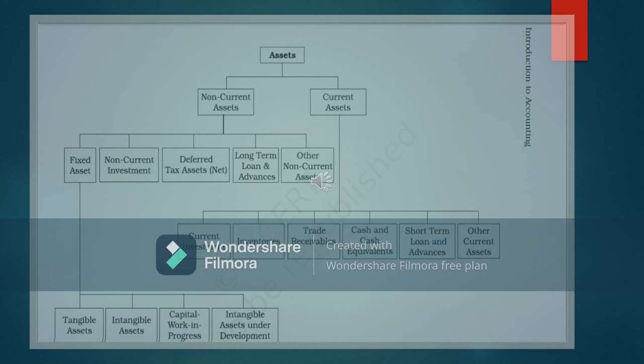So these are like a flow chart. Assets can be classified into non-current assets and current assets. Here are the examples: fixed assets, non-current investment. We will learn further about this. Current assets, current investment, inventories, stocks, trade receivables, short-term loans and advances, and other assets. Tangible assets are part of non-current assets. Intangible assets, work in progress. Okay, you can go through these and learn about them. These are the part of assets.